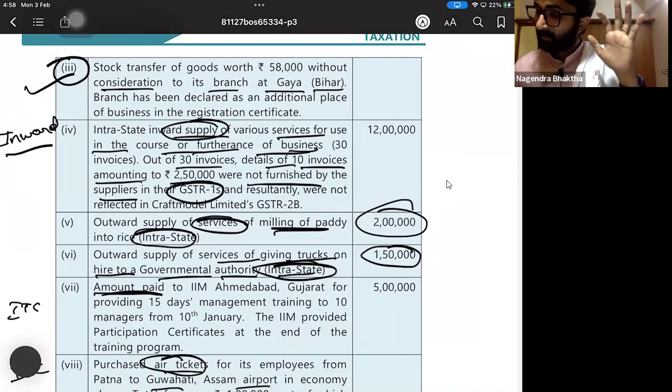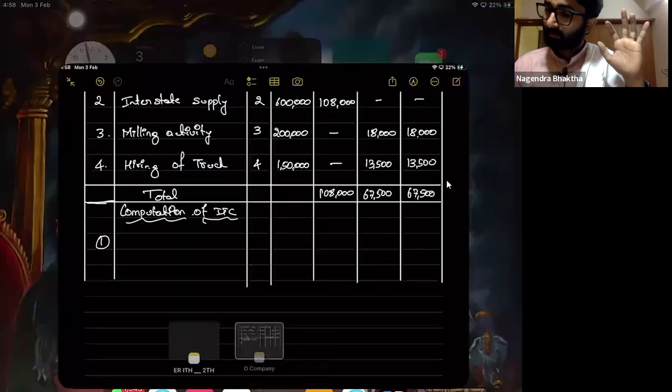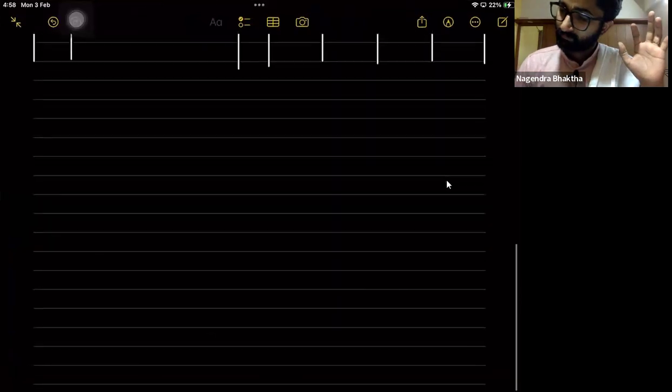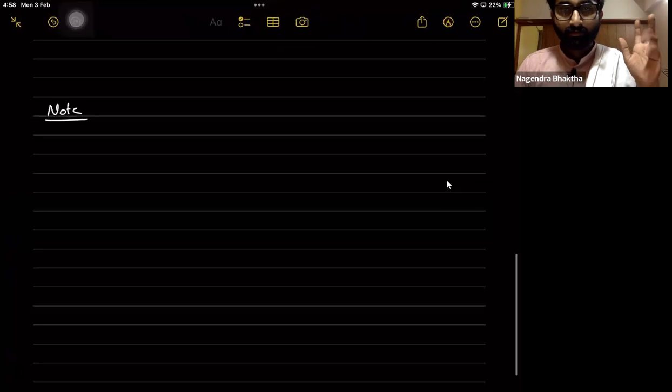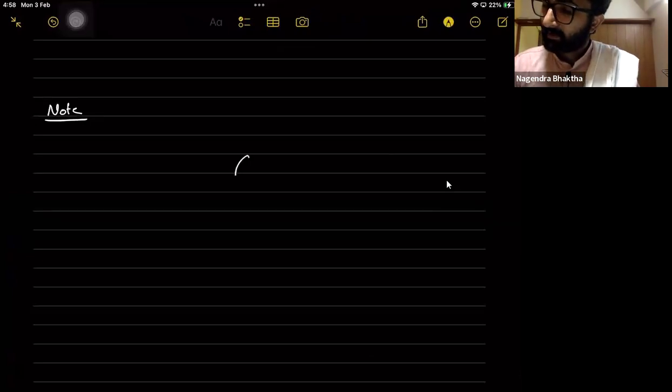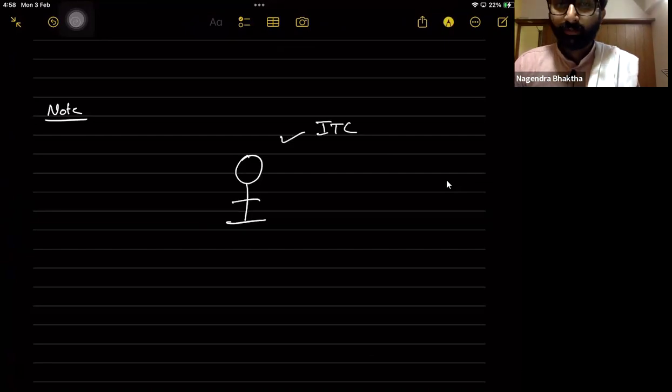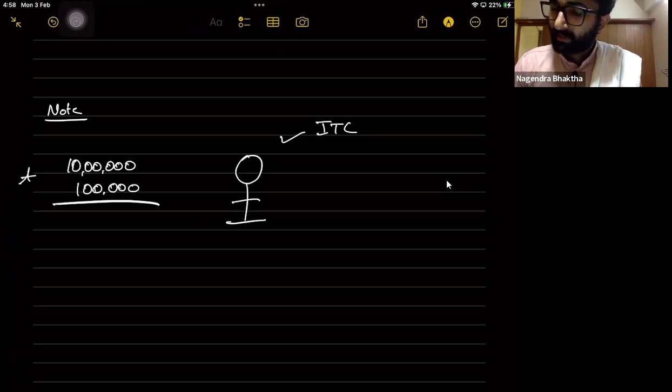Again, people, I'll just take a note here. Later, I'll rub this. I had told you, remember, to take ITC, what should be there? Example, I purchased goods worth 10 lakhs from Mr. A and I paid 1 lakh GST to this guy. Totally, I paid 11 lakhs.